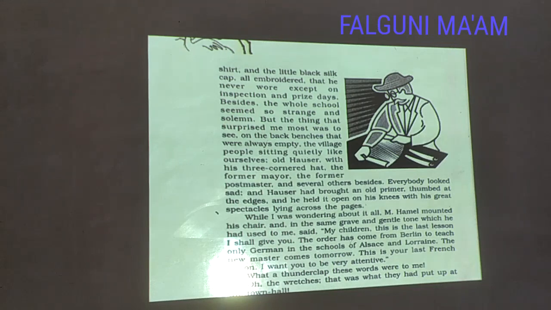The narrator says that the back benches were full of people like Old Hauser. That is the name of a person. He wore the three-cornered hat. The former mayor, former postmaster, and several others besides. It means they were normal village people. Everybody looked sad, and Hauser had brought an old primer, thumbed at the edges, and he held it open on his knees with his great spectacles lying across the pages.